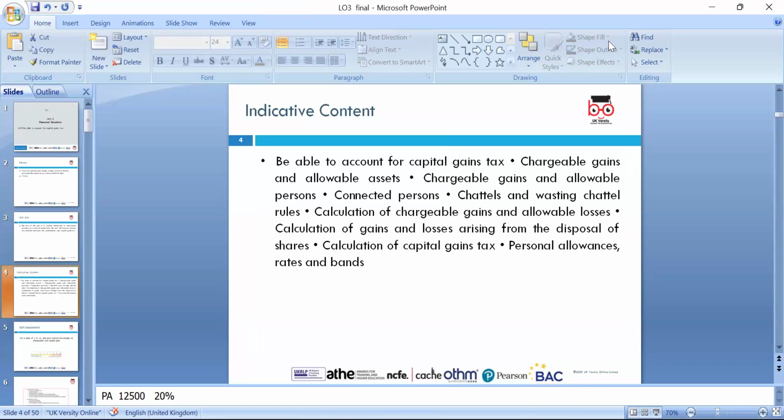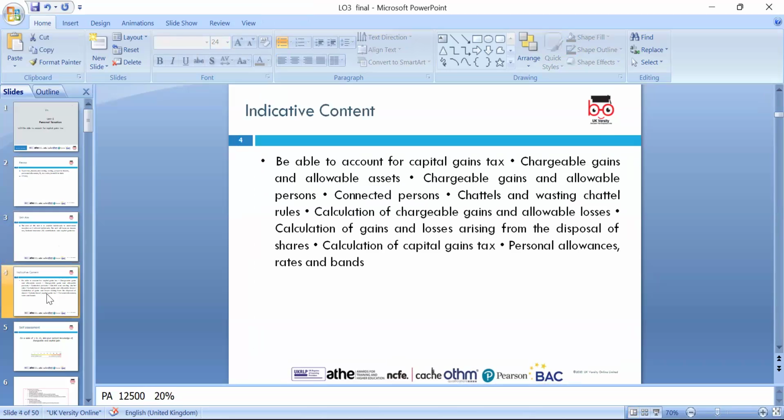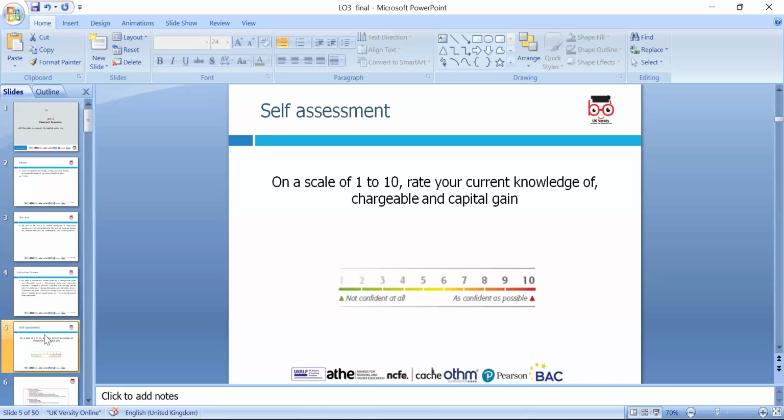And today's key indicative content, what we're supposed to learn, is capital gain tax, chargeable gain and allowable asset, chargeable gain and allowable percent, connected persons, chattels, the chattels rule, calculation of the chargeable gain and allowable losses, calculation of gains and losses arising from the disposal of shares, and calculation of the capital gain tax, personal allowance and the bands. That will be in our discussion, which we'll go through.